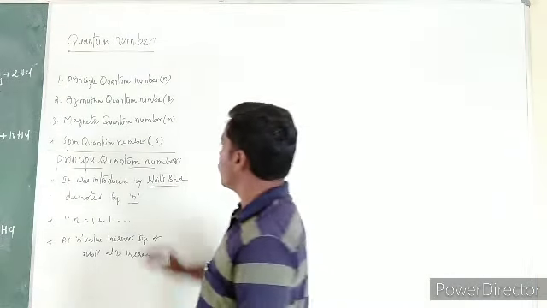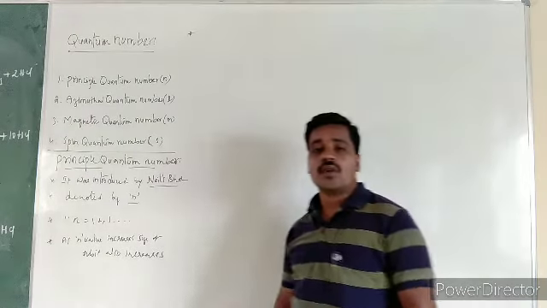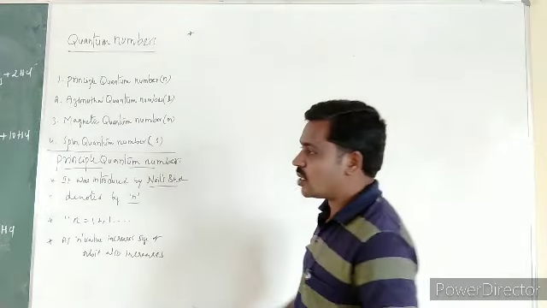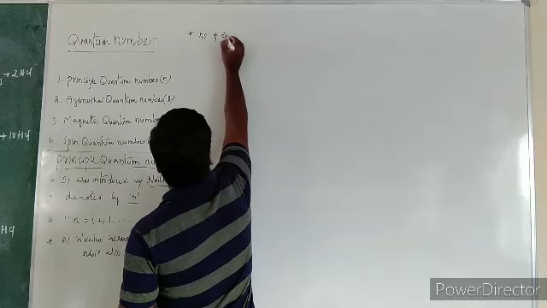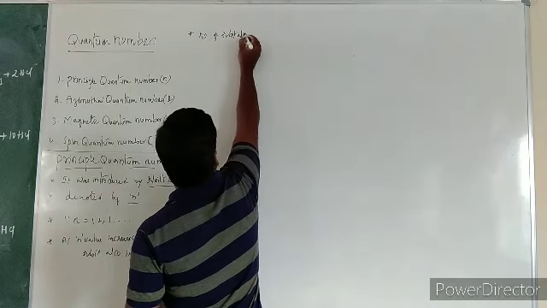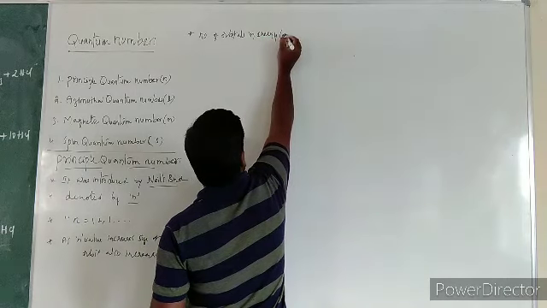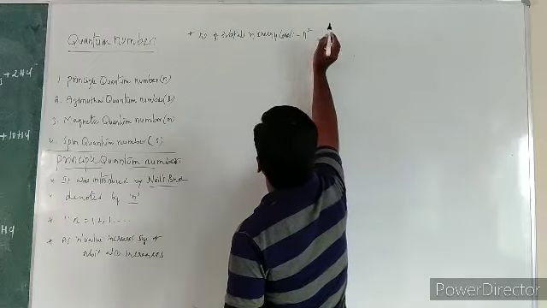And also, the number of orbitals in energy levels is equal to n square.